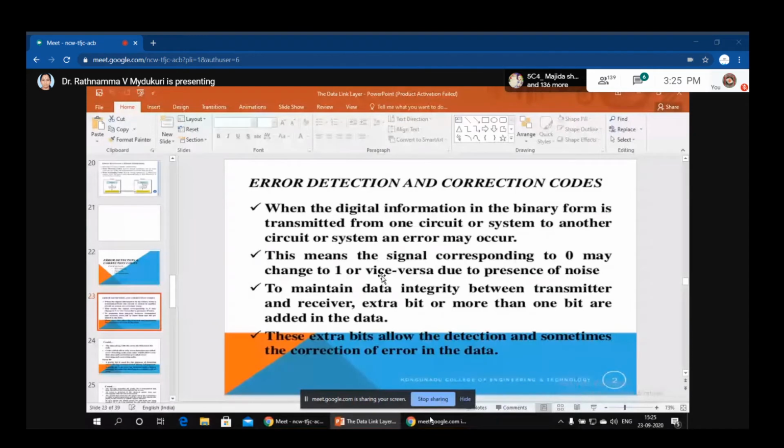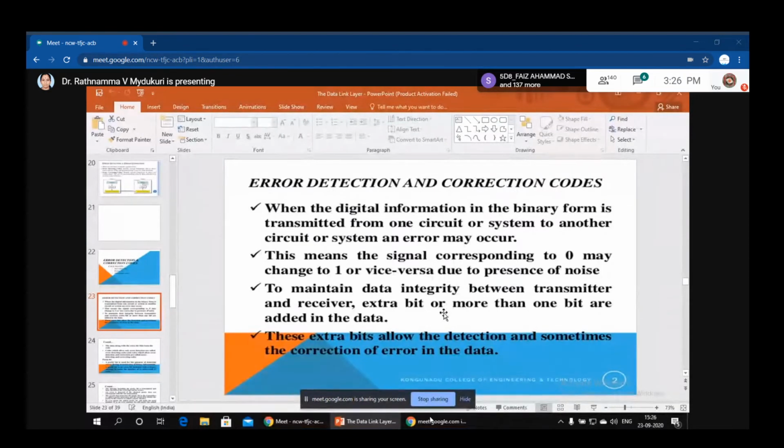Okay, now I have just discussed with you that when you are sending your data, as we saw in the previous class, it is transmitted in the medium in the form of signals, indicating 0 and 1 bits. In the place of a 0 bit, if you are sending a 1 bit, what will happen? Error will happen. This means the signal corresponding to 0 may change to 1 or vice versa, 1 to 0, due to the presence of noise.